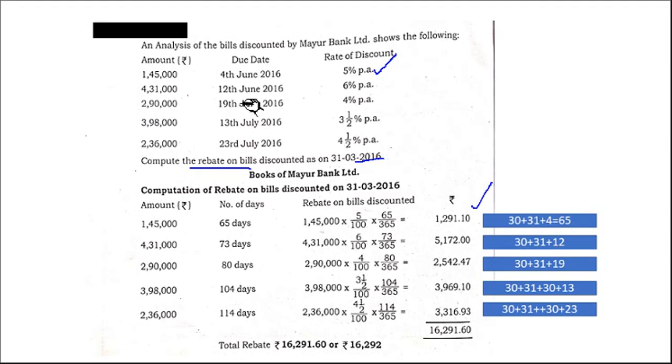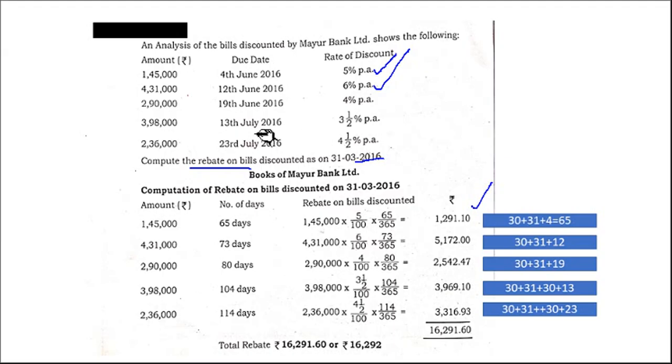Same thing here. 4,31,000, due 12th June: April 30 days, May 31 days and June 12 days, total 73 days. Here 6% is given, so take 6% into 73 divided by 365. Next, 19th June: April 30, May 31, June 19, total 80 days, 80 divided by 365.